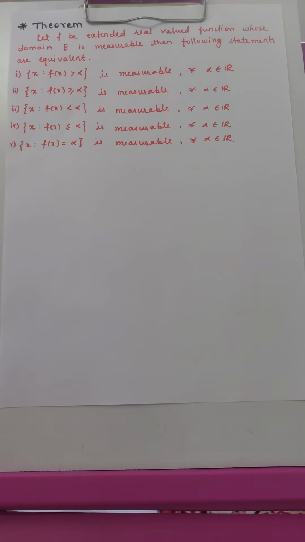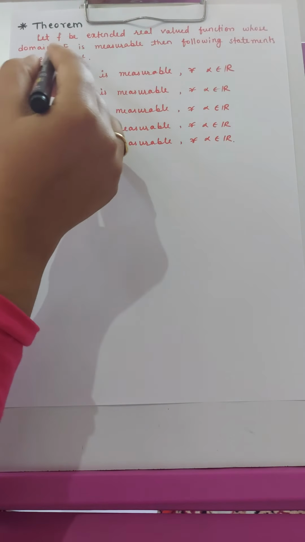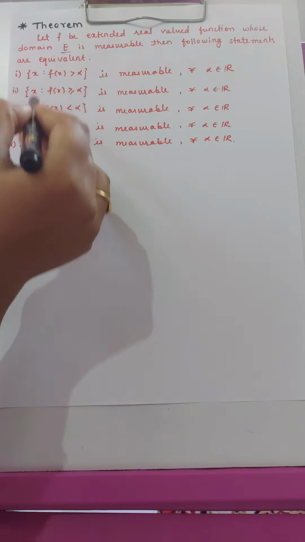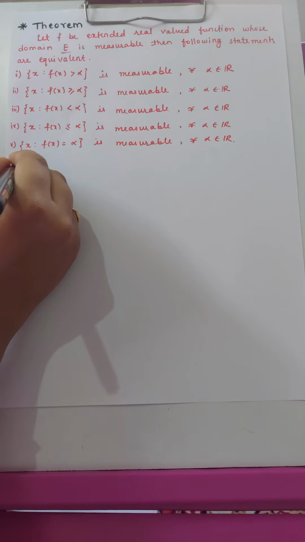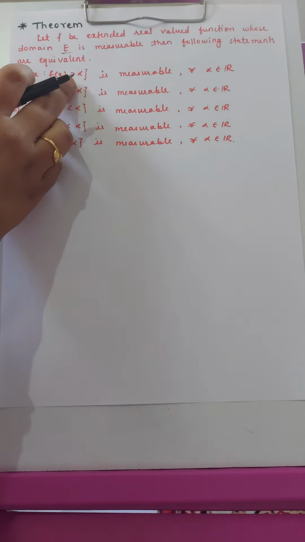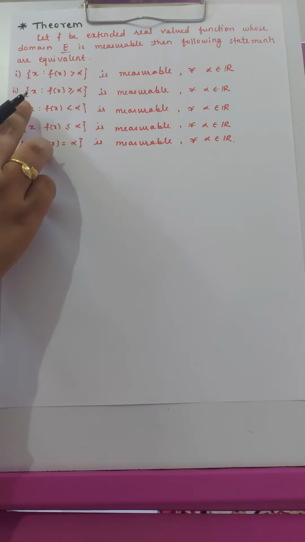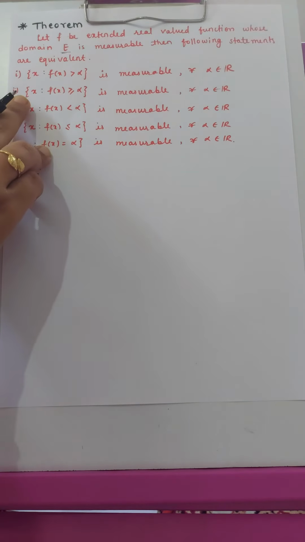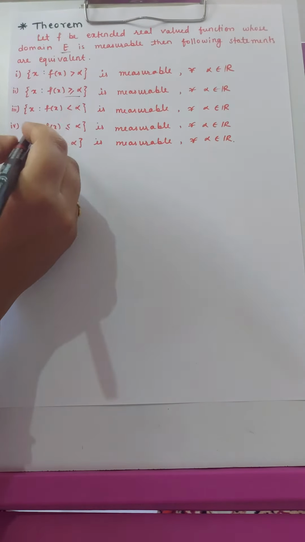Next is the theorem regarding measurable functions. Here f is an extended real valued function whose domain is E, and this function is measurable. Then we have to prove that all the following statements are equivalent. So, proof. First statement: the set of x such that f of x is greater than alpha is measurable for all alpha belongs to R. Second: the set of x such that f of x is greater than or equal to alpha is measurable.